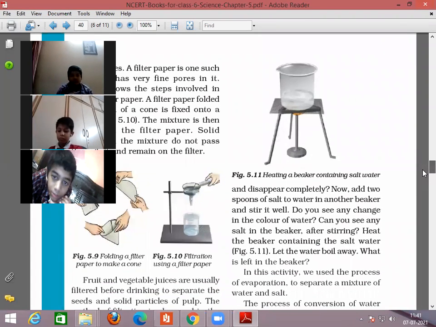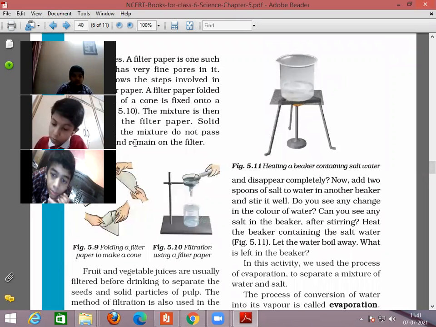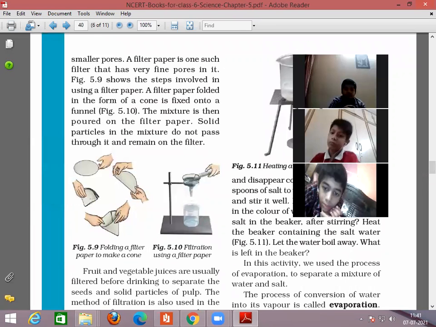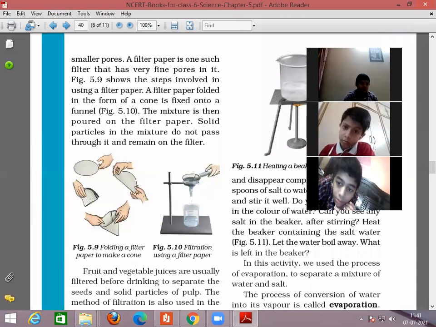Okay. So in the filtration process, what we need to do is take a filter paper. We fold the filter paper in this way to make a cone out of it. Now fix that cone on the stand and pour the muddy water slowly into it. What happens?